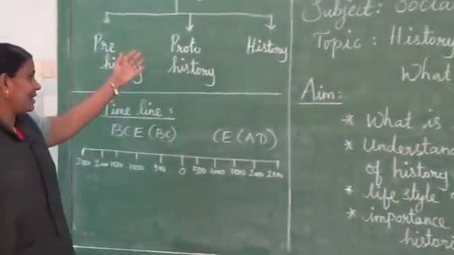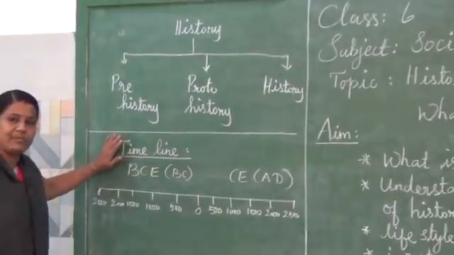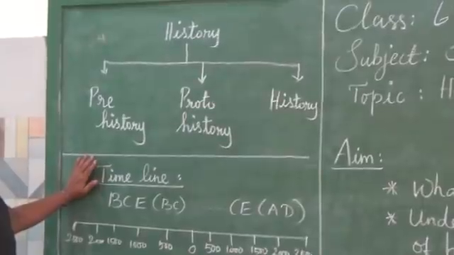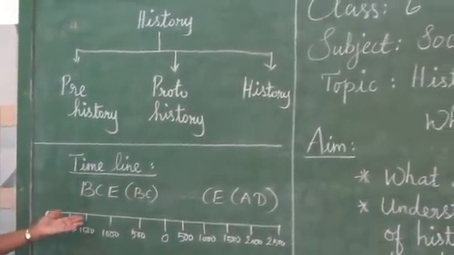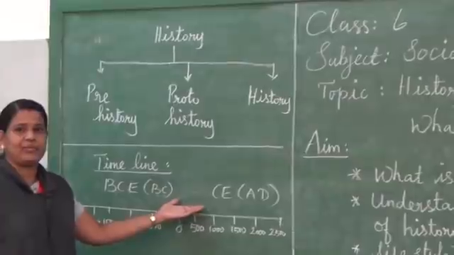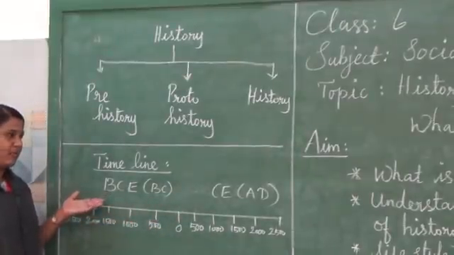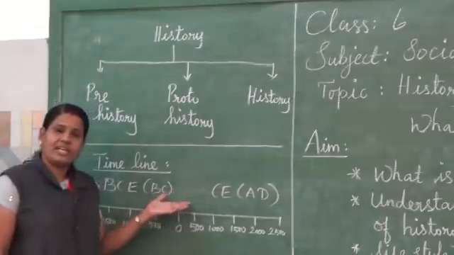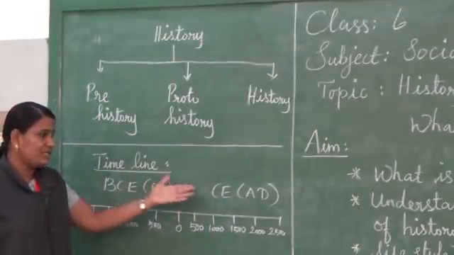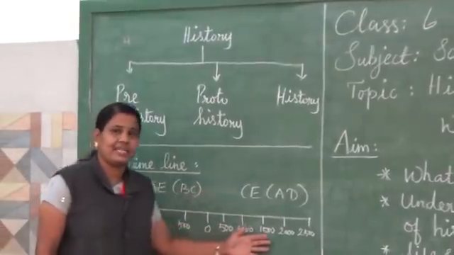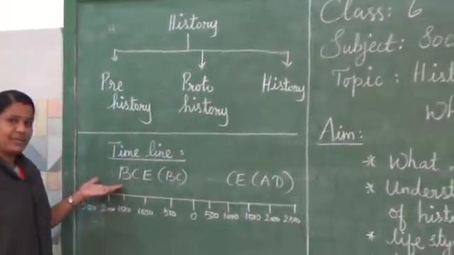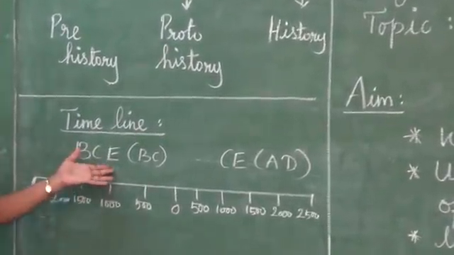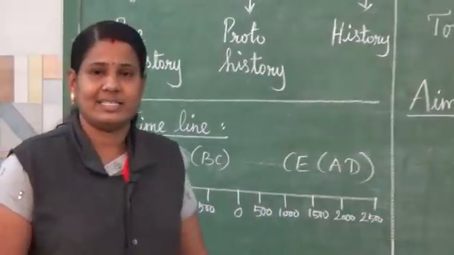If we go to history, first we have to learn about time, because time is very important. How are they calculating the time in history? In the timeline, they use BCE and CE. What is BCE? Before Common Era. What is CE? Common Era. How did they calculate in this history? CE means it increases on the right side. Then BCE, Before Common Era, increases on the left side. From the timing only they are calculating the history.